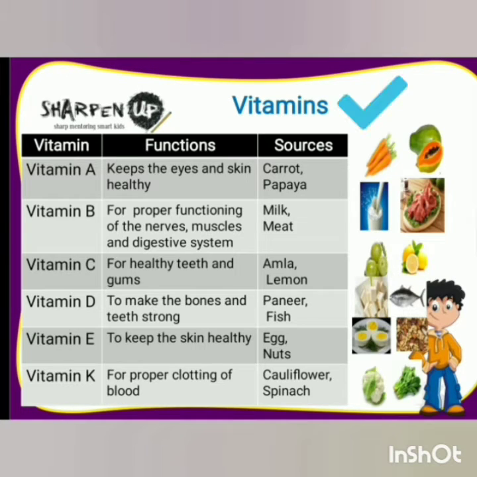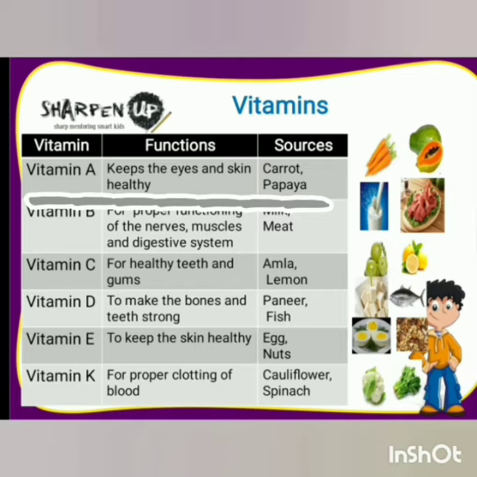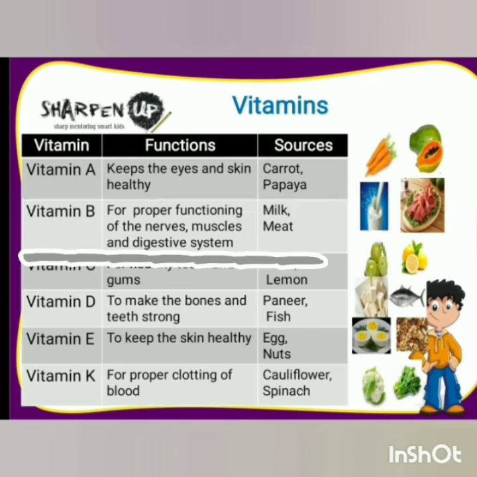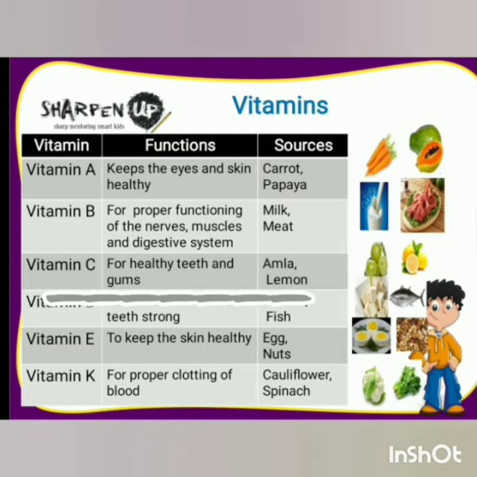Now next we have vitamins. Vitamin A's function is to keep the eyes and skin healthy, and its sources are carrot, papaya. Vitamin B for proper functioning of the nerves, muscles and digestive system. Sources are milk, meat. Vitamin C for healthy teeth and gums.